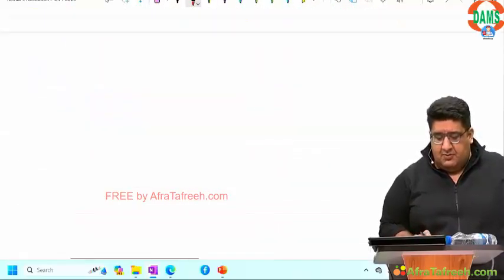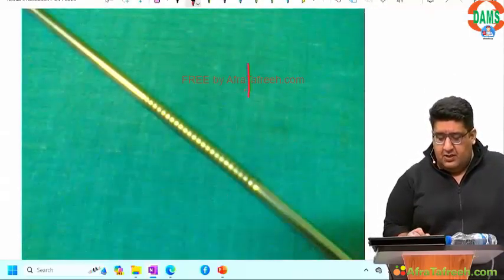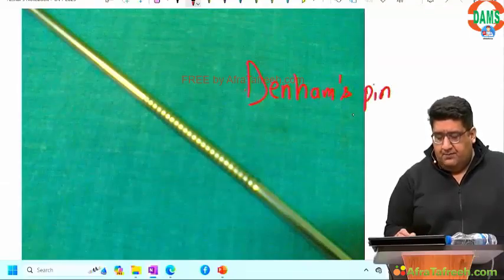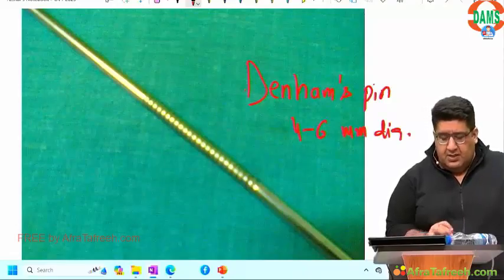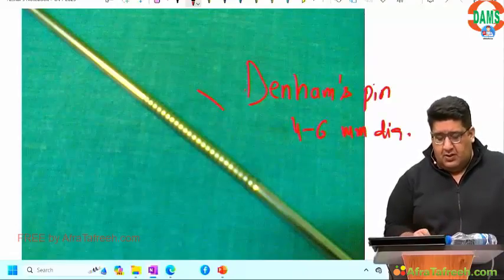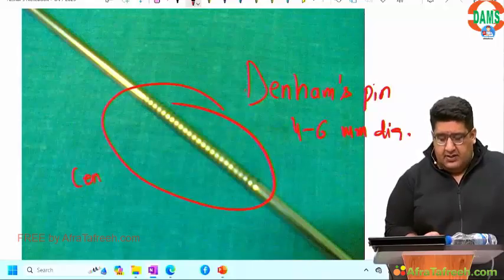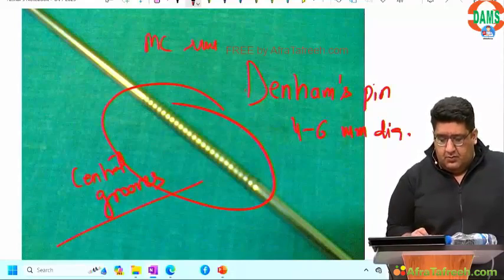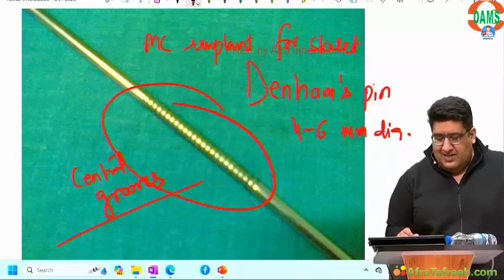Now after Steinmann pin, we have to see something which is called Denham's pin. Same 4 to 6 millimeter diameter, same one end is blunt, one end is pointed. Then what is the identification feature? Central grooves. Most common implant if you have to put a skeletal traction in a cancellous bone like calcaneum.